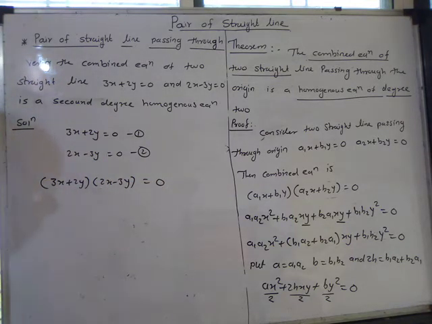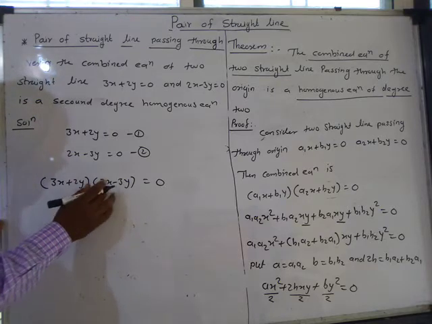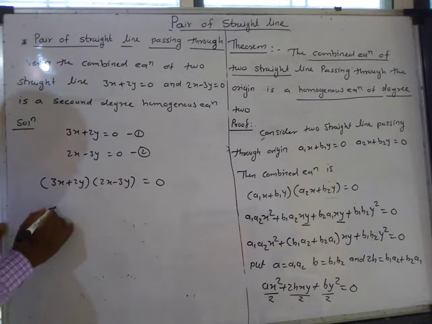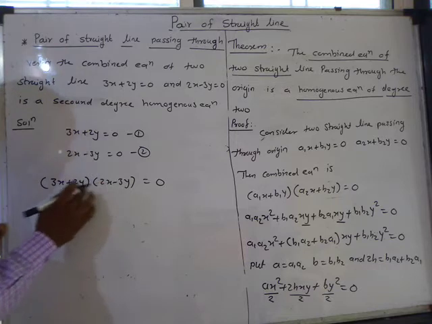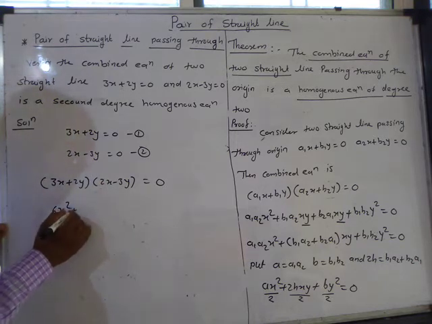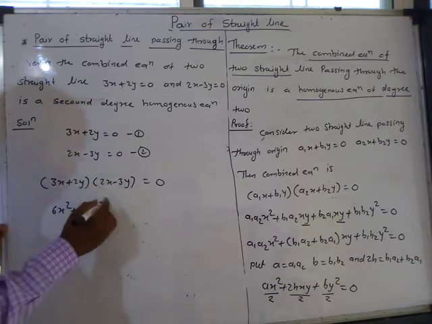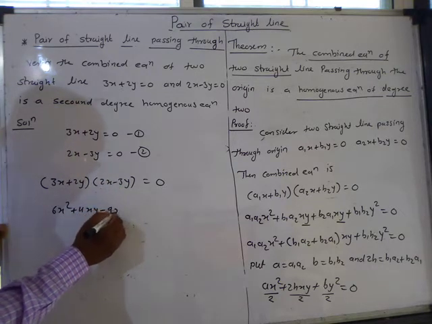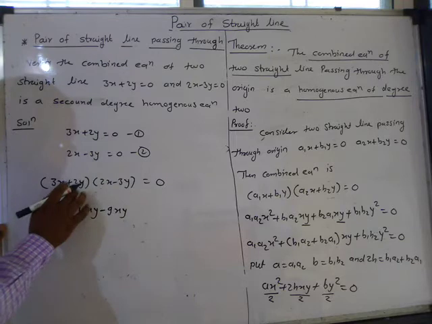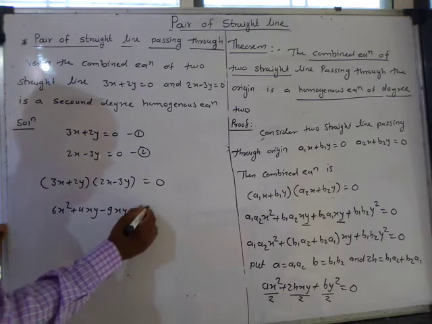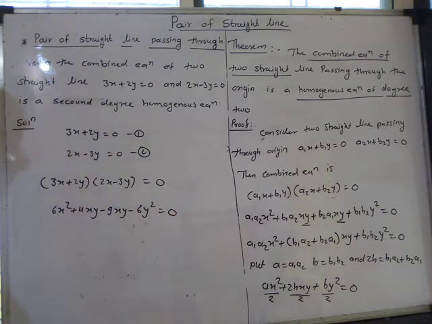Then take the product of these two brackets. 2x into 3x is 6x square. 2x into 2y is 4xy. Minus 3y into 3x is minus 9xy. Then this is minus 6y square. This is equal to 0.